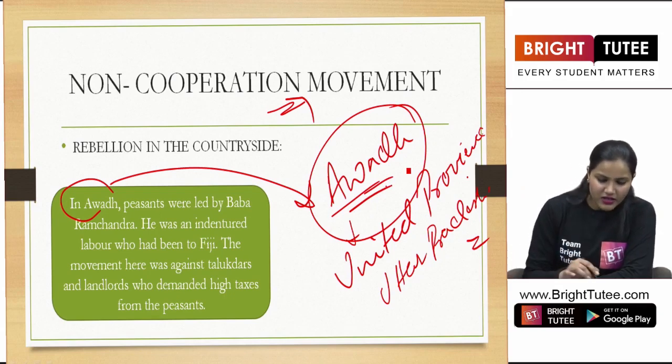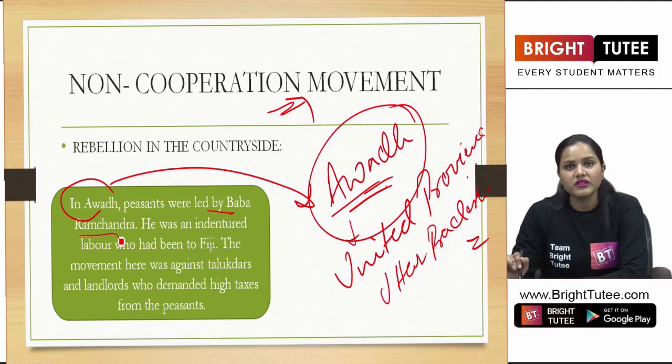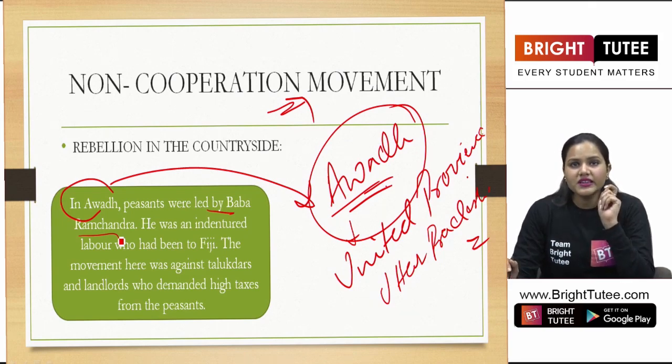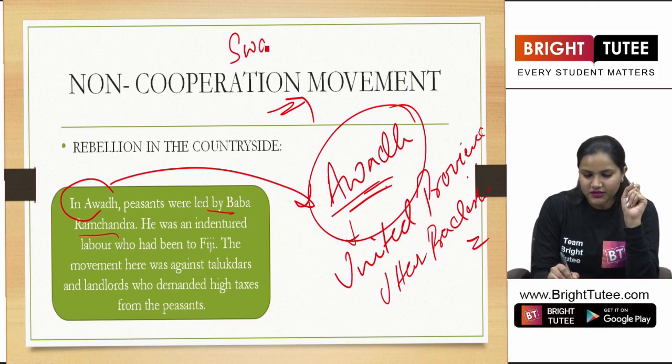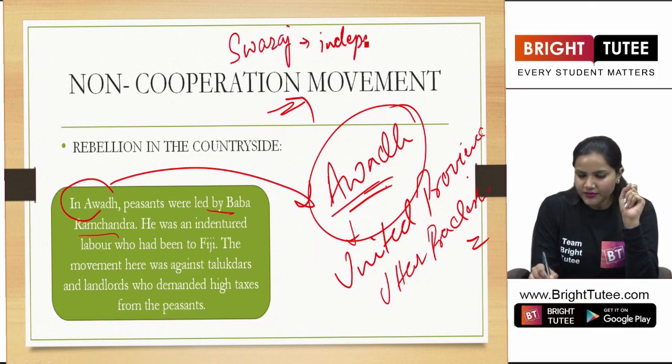And in Awadh, the peasants were led by Baba Ramchandra. Now what are we going to understand through these case studies, students? Here we are going to see the interpretations of the term Swaraj. Swaraj as in independence.